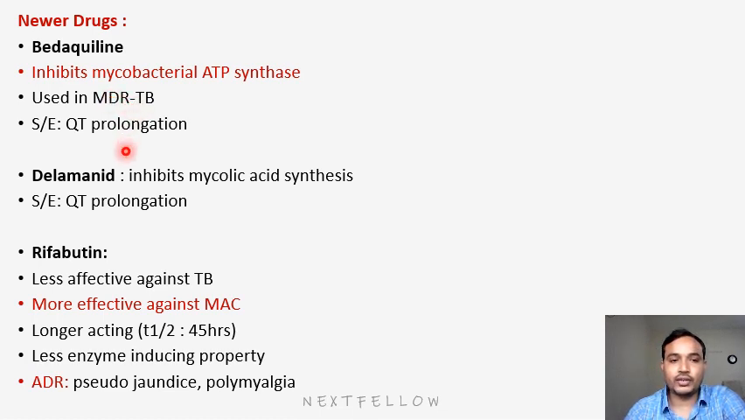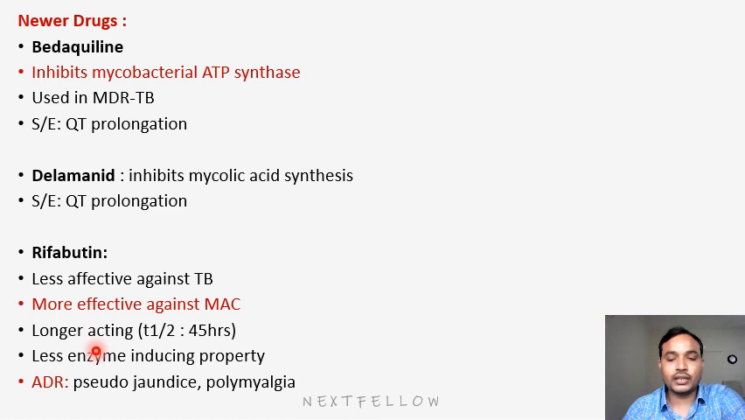Next new drug will be delamanid. It inhibits mycolic acid synthesis. Side effect is the same as bedaquiline, QT prolongation. Next drug will be rifabutin. Rifabutin we already discussed. It is used in TB patients with AIDS. It is less effective against TB, more effective against Mycobacterium avium complex. It is longer acting because its half-life is 45 hours. It is a long acting drug.